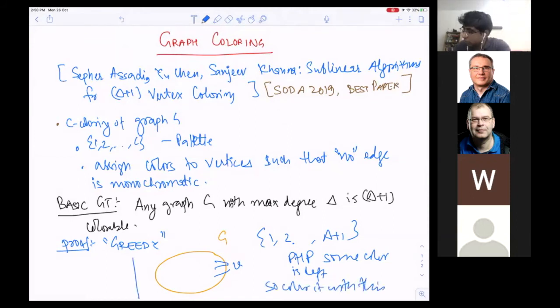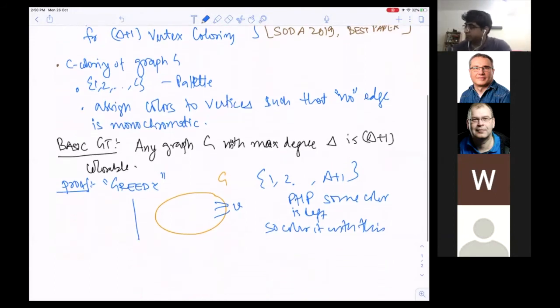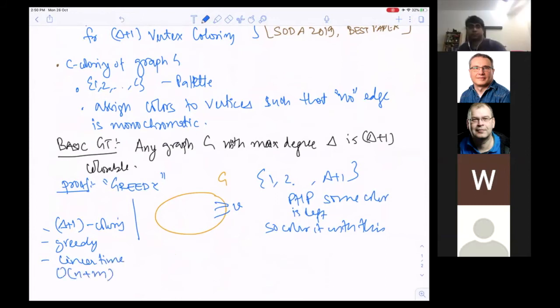This is definitely a delta plus 1 coloring, greedy, and linear time, by which I mean order n plus m.